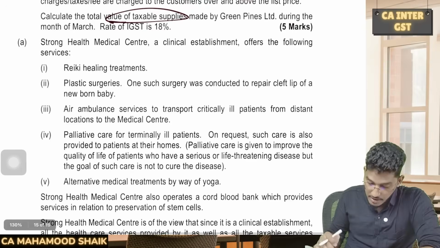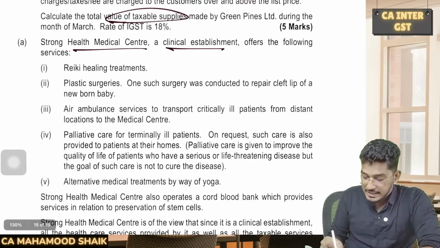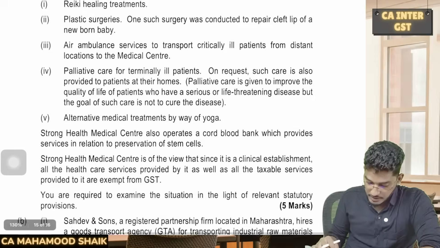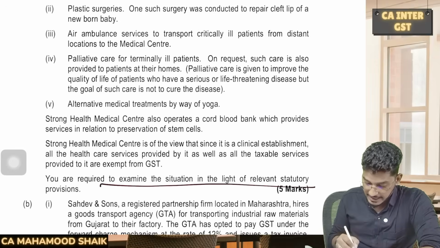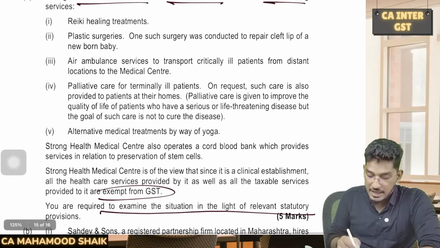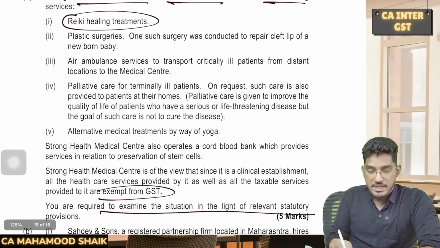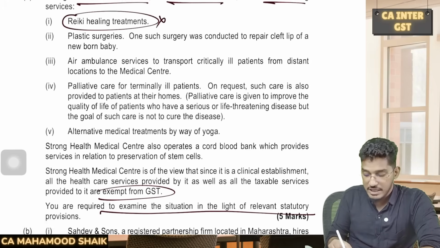Next. Strong Health Medical Center, a clinical establishment, offers the following services. Now, what is the requirement? You are required to examine the situation in light of relevant statutory provisions. Exemptions, they are asking us to answer it. Reiki healing treatments. Is it a recognized medical practice? No. For this, will there be exemption? No. It will be taxable.